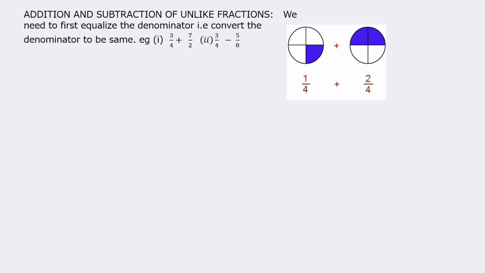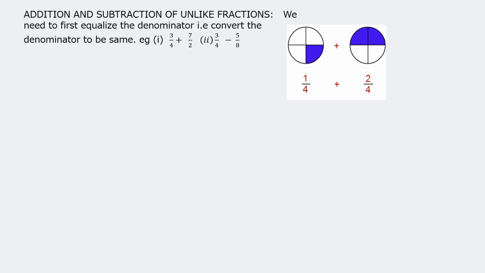Adding and subtraction of unlike fractions. Adding and subtracting unlike fractions is different from adding and subtracting like fractions. Here in this case, first we have to check, children. For example, in these two circles, 1 upon 4 plus 2 upon 4, adding can be easily done because the denominator is same. But in this case, the denominator has to be made same. We have to equalize the denominator.